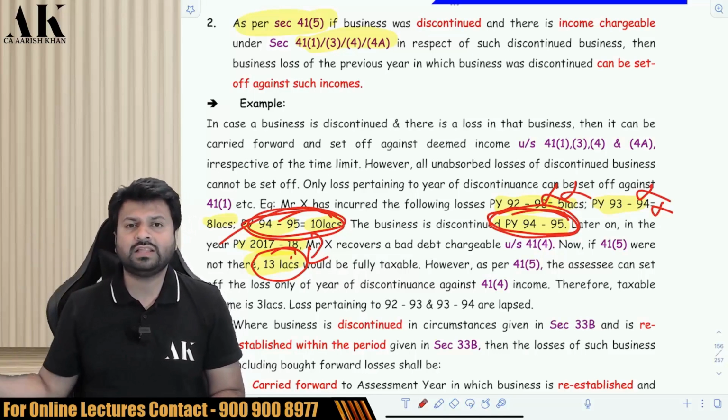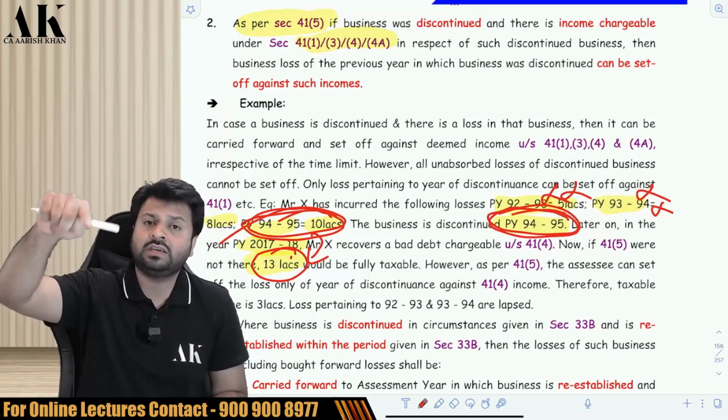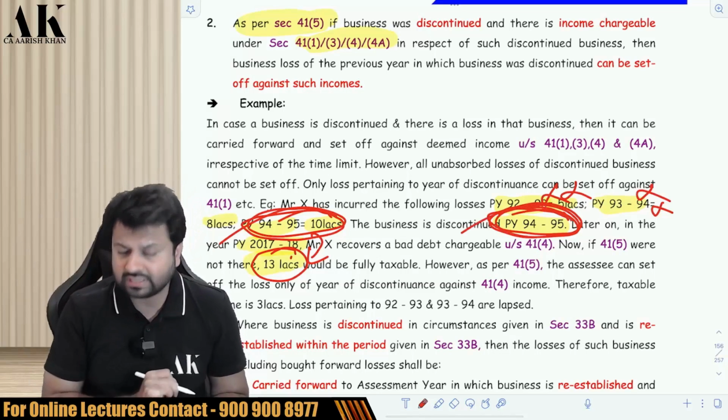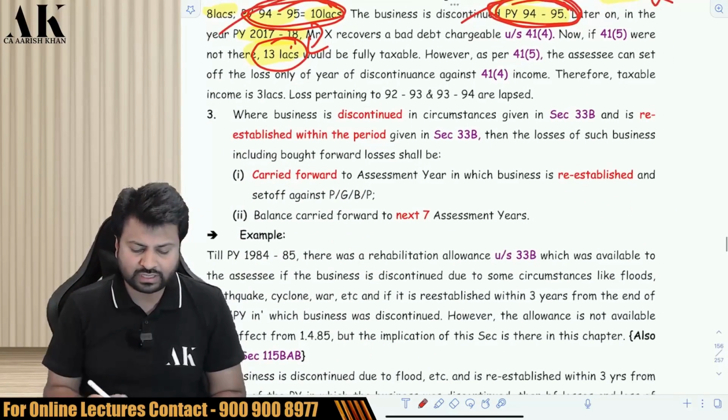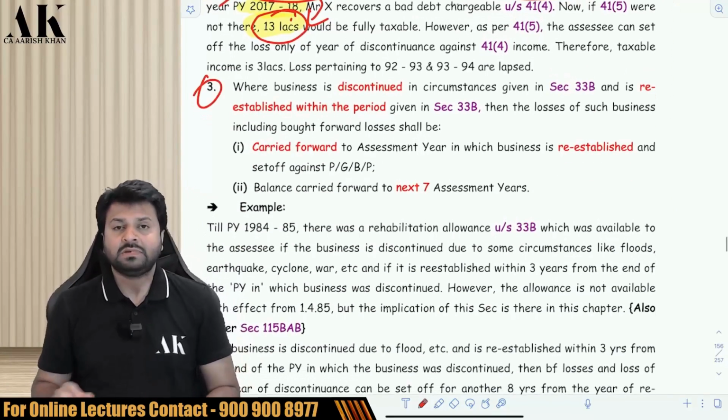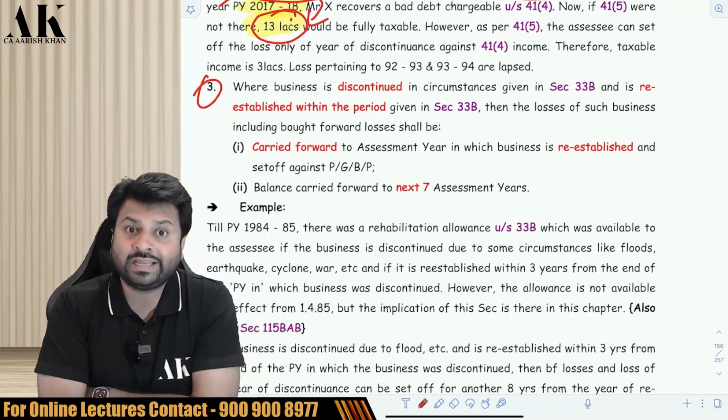So when you recover the amount, you can set off the loss only of the year of discontinuance. When was the business discontinued? 94-95. That much loss you can carry forward. Next exception, where you can carry forward the loss for more than 8 years.